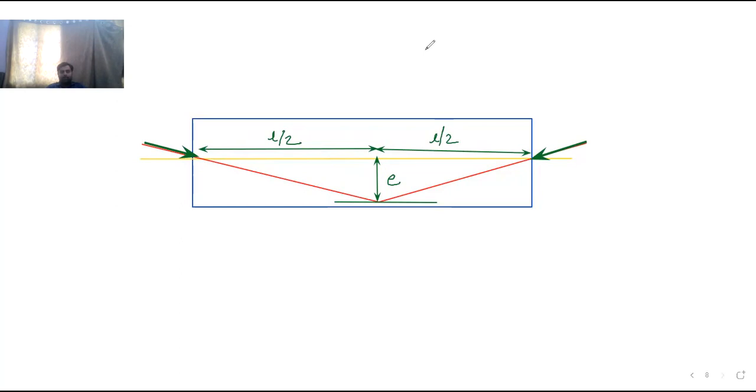Now, if you observe carefully, if this angle is theta, then this angle is also theta. If this angle is again theta, then this angle is also theta. Because these two triangles are similar triangles. Similar triangles have equal angles.